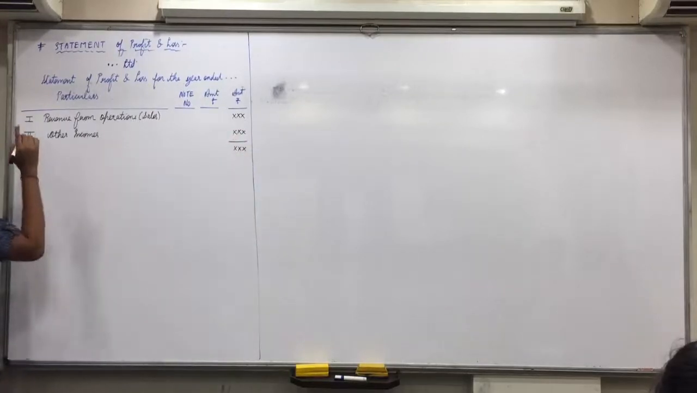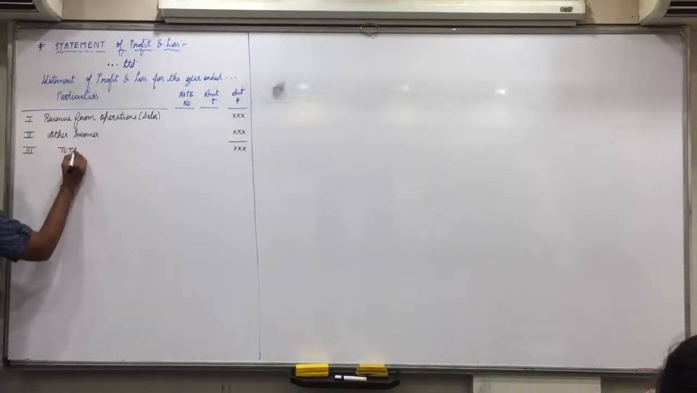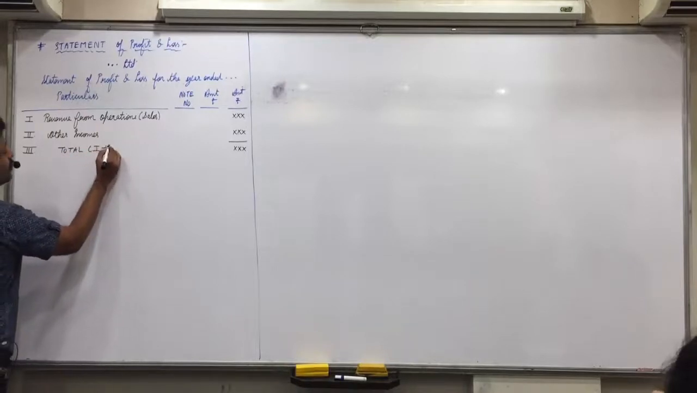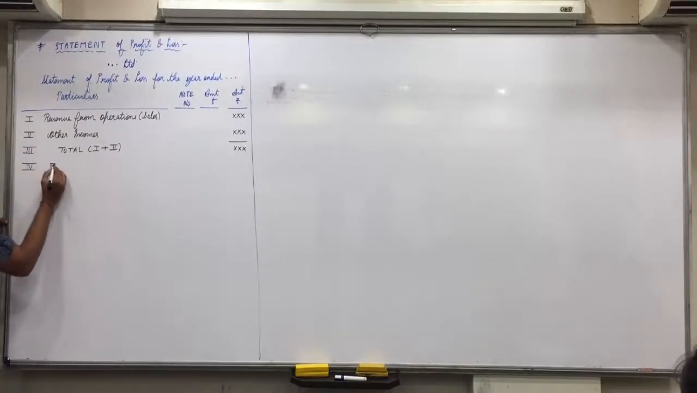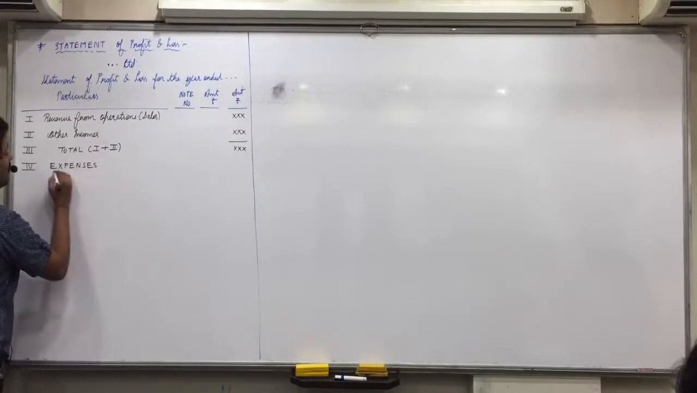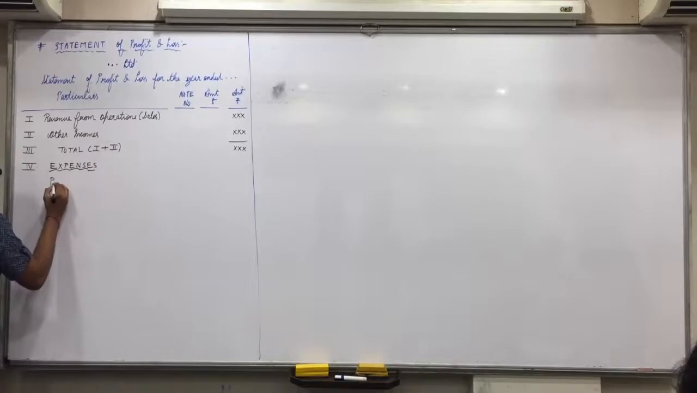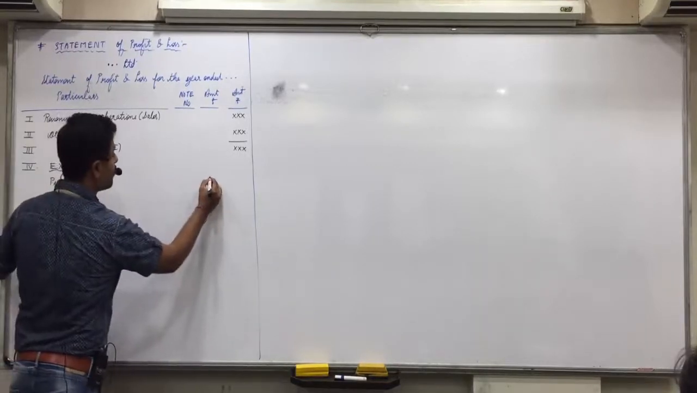Then you have to write these numbers also the same way as I am doing it. Third will be the total, in bracket 1 plus 2. Is everyone clear with this? The amount of 1 plus 2 will be obtained as the total of 3. Then fourth is expenses. Now within expenses, first one is purchases. Now this will come in the first column of amount.